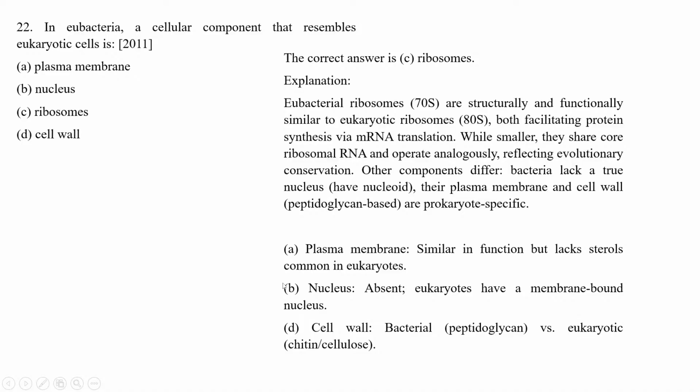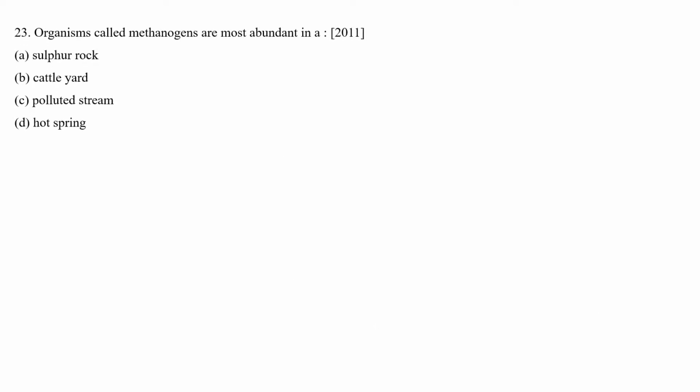The plasma membrane, nucleus and cell wall of eukaryotes are totally different from those of eubacteria. So let's move to the next question. Organisms called methanogens are most abundant in: four options are given: sulfur rock, cattle yard, polluted stream, and hot stream.